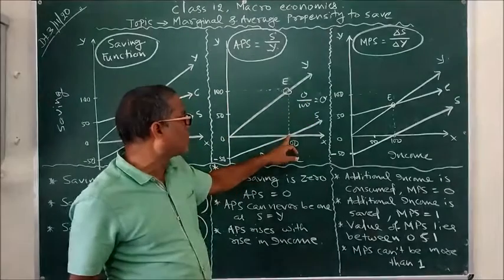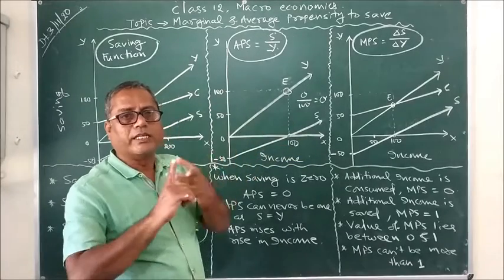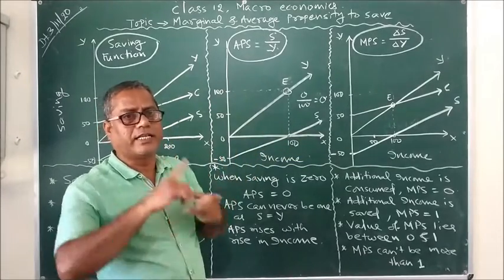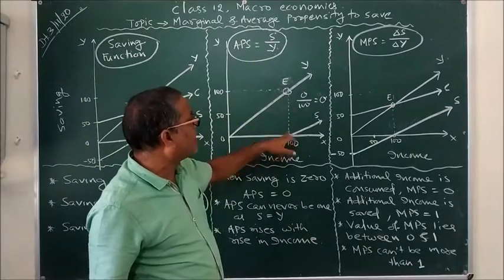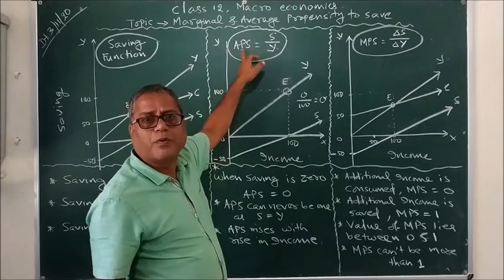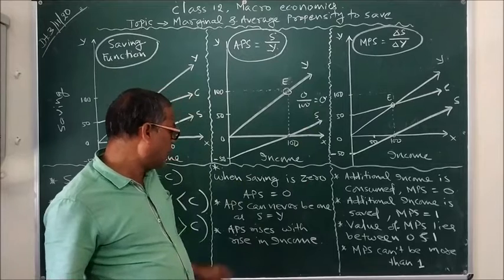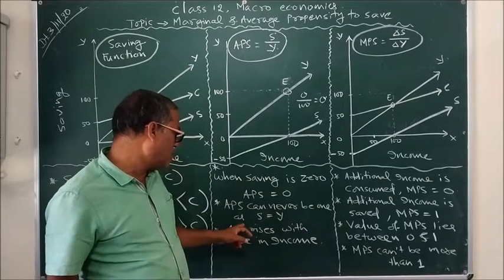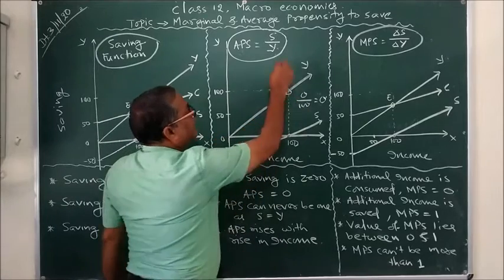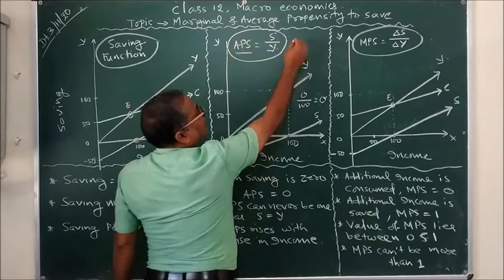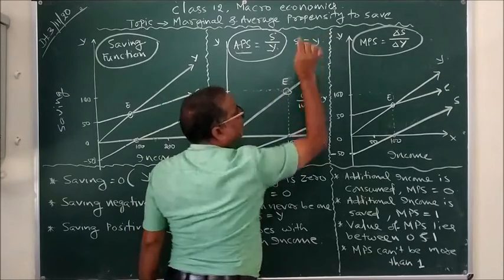Here the saving curve is coinciding with the x-axis. That means the income and consumption curves are coinciding. Income equal to consumption means saving is 0, and at the break-even point, average propensity to save is equal to 0. APS can never be 1, because in order to make APS 1, we need saving equal to income.